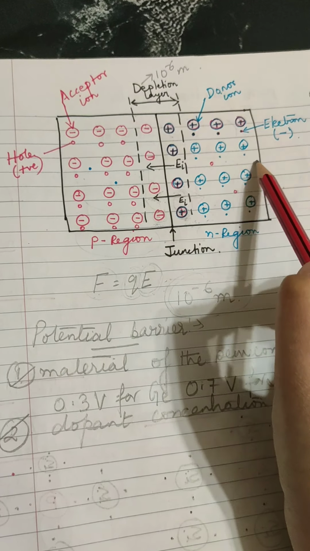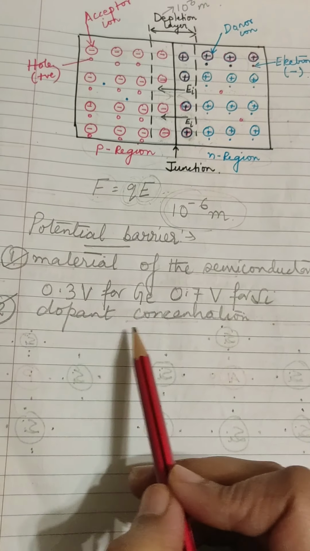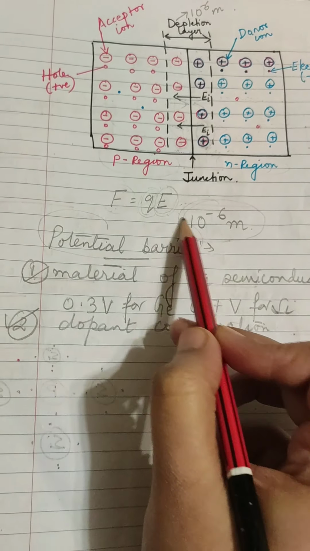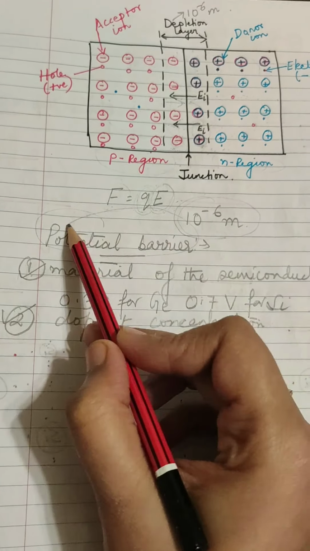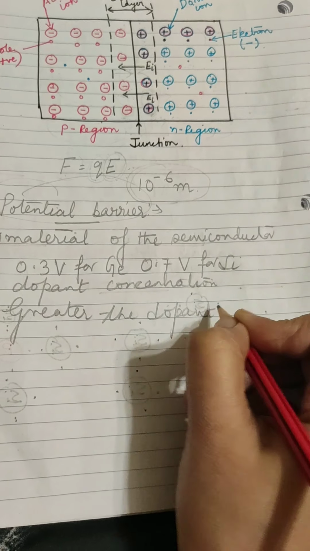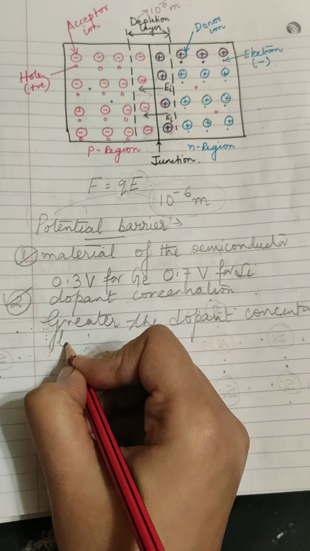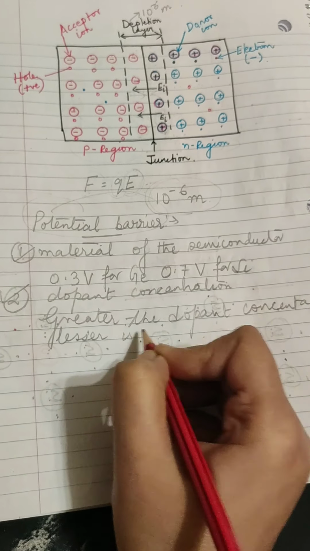So the depletion region will get thinner, and the potential barrier will get smaller. So the greater the dopant concentration, the lesser is the potential barrier.